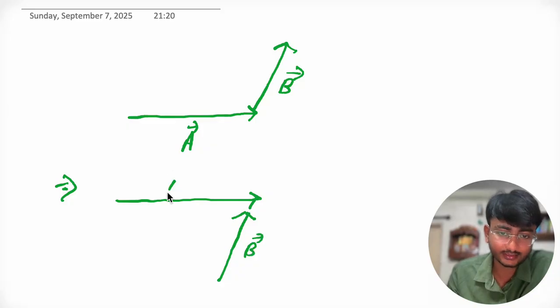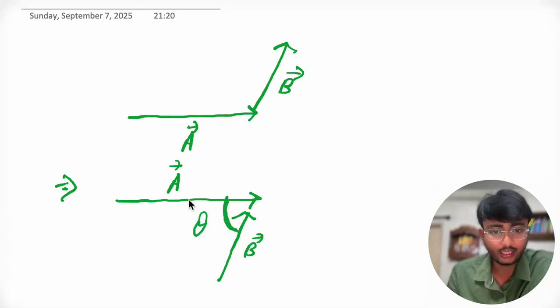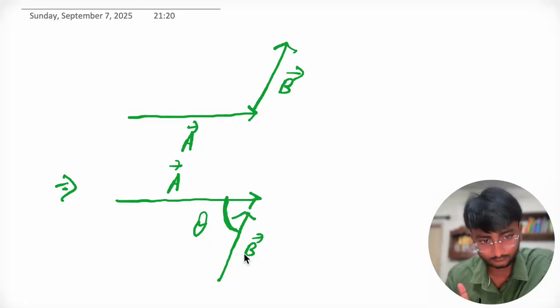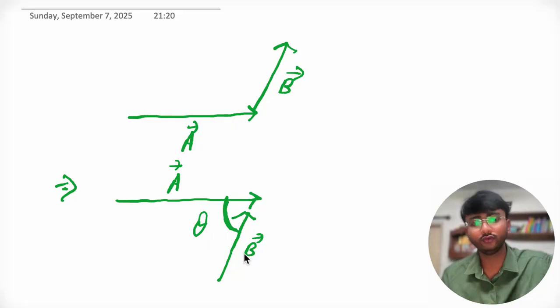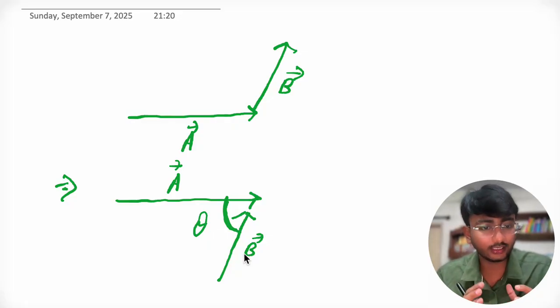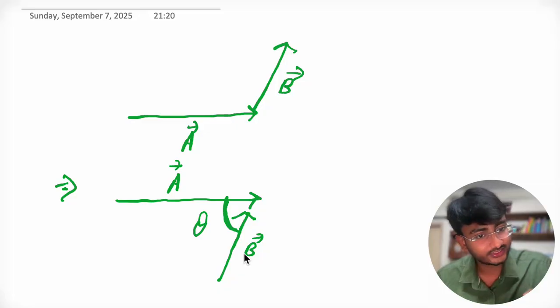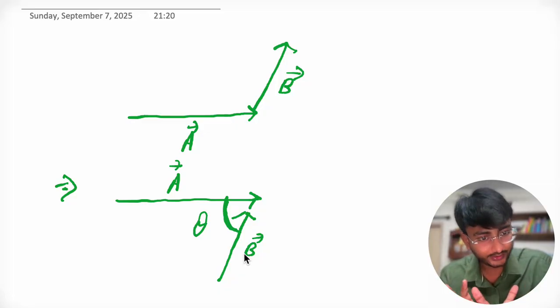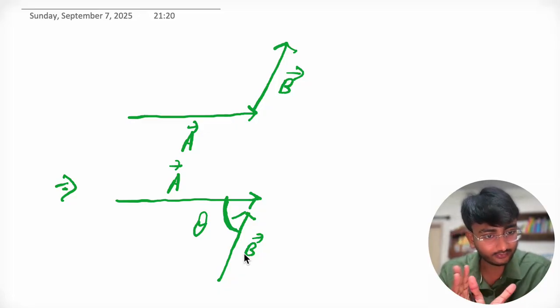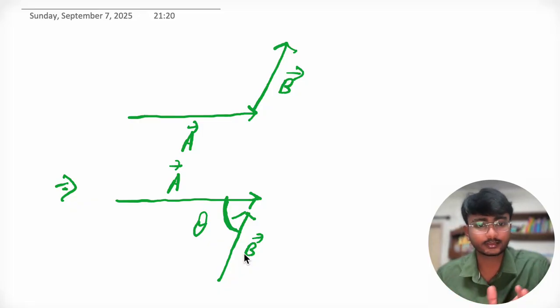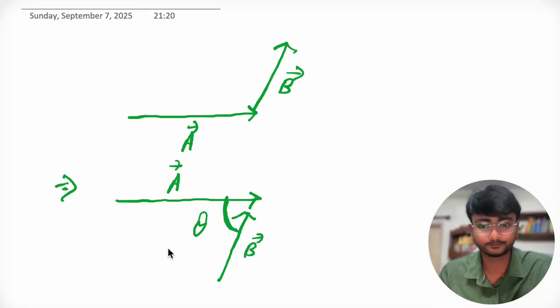Now this is B and this is A. So now these two heads are joined. So this angle will be theta and this is the angle between two vectors. So if you have to calculate the angle between any two vectors, you just have to join their heads or tails. Then the angle they make with one another is called the angle between vectors.